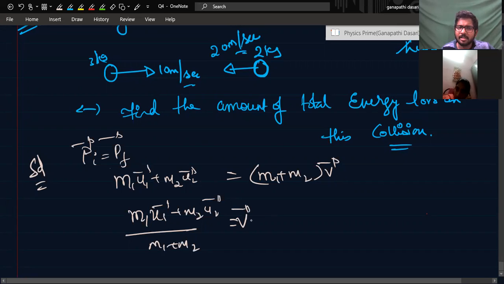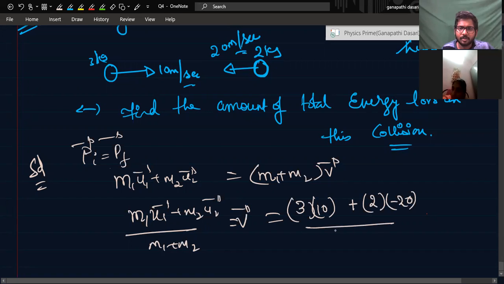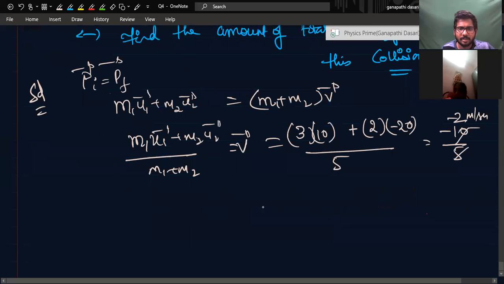That is actually the center of mass formula. That is 3 kg into 10 meter per second plus 2 kg into minus 20 meter per second, by 5. That is 30 minus 40, minus 10 by 5, that is minus 2 meter per second. Minus 2 meter per second means they will go in the left direction together.